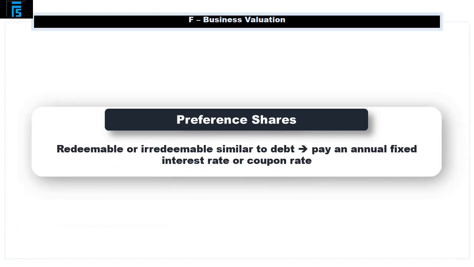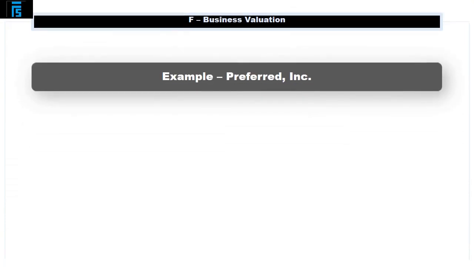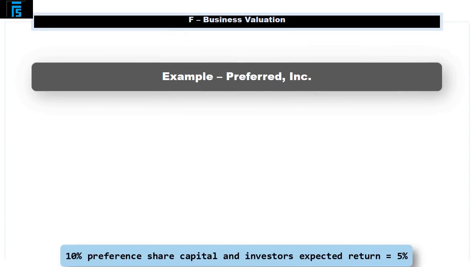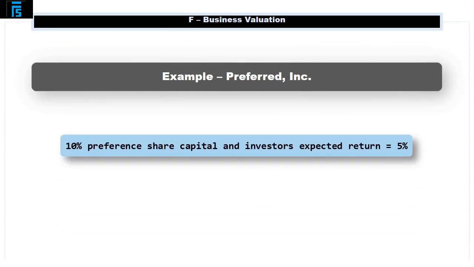These are an interesting mix of debt and equity, and you have heard a lot about them. But how are they valued? Like debt, there are redeemable and irredeemable preference shares. They pay a fixed interest rate or coupon rate, which is paid annually. Let's look at an example. Preferred Incorporated has 10% preference share capital, and investors' expected return is 5%.